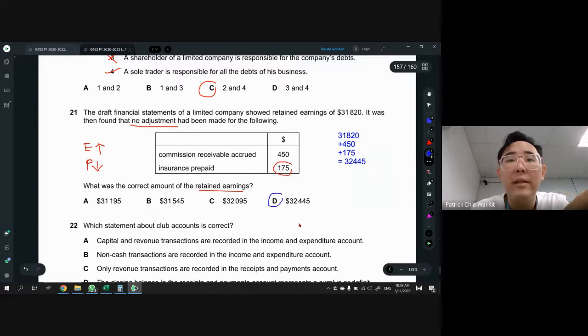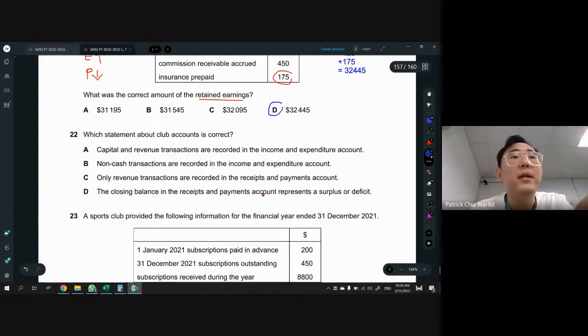Right, so all this effect question is really important. Which statement about club account is correct? So club account, capital and revenue transaction. The word capital revenues here, they talk about capital expenditure, revenue expenditure. So capital is like your NCA related. Revenue is like all your income expenses related are recorded in the income expenditure. No, NCA does not record here, so A is out.